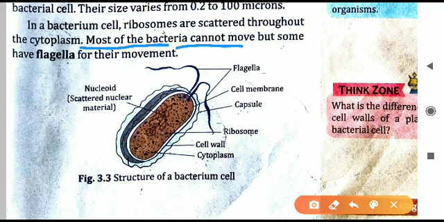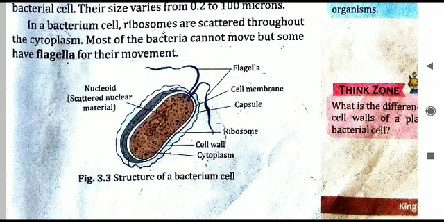But some bacteria are there which can move. But they are not having legs like us, like the animals. Bacteria don't have legs. What they are having? They are having separate structures for their movement. This is called as flagella. In this diagram, flagella is shown here.